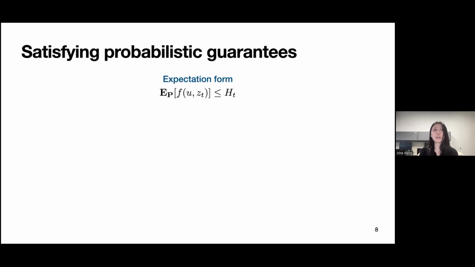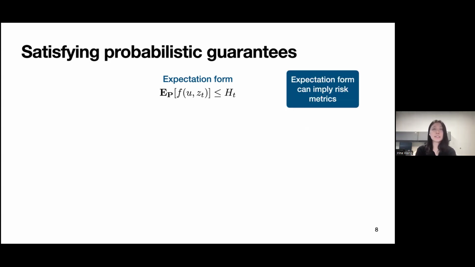For the DRO framework, what we want in the end is to satisfy these probabilistic guarantees. With respect to our solution z_t and h_t, where z_t is our optimization decision variable and h_t is the epigraph, the value of our optimal solution, what this encodes is that we want the in-sample value to upper bound the out-of-sample expectation with respect to our solution z.